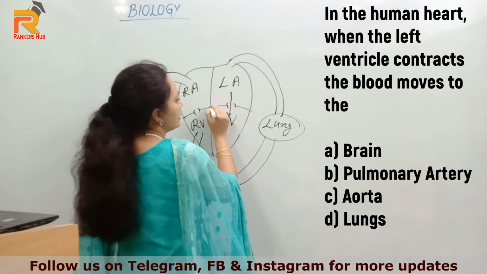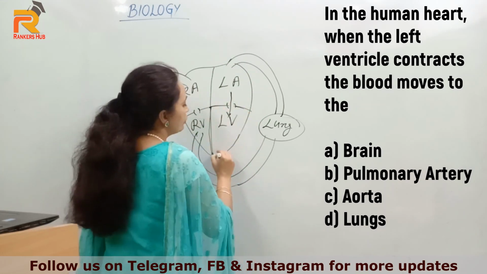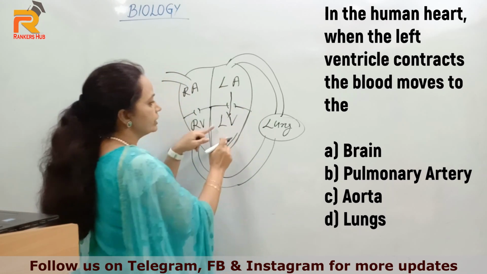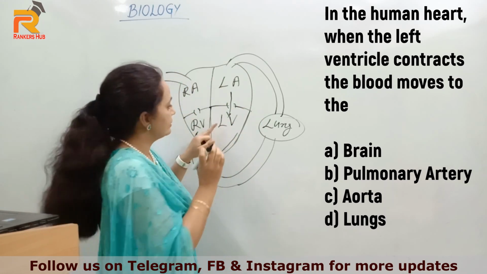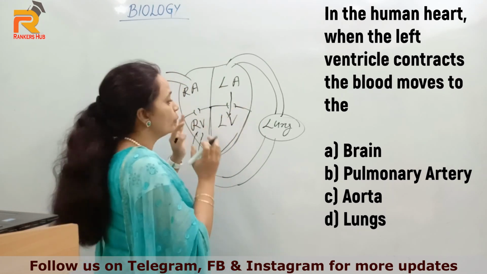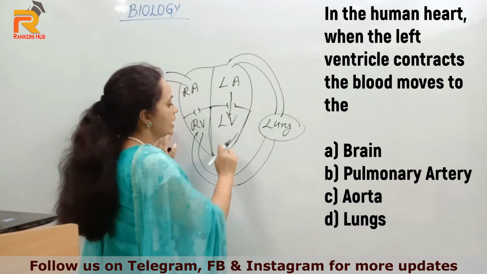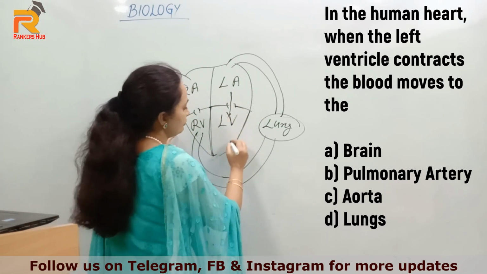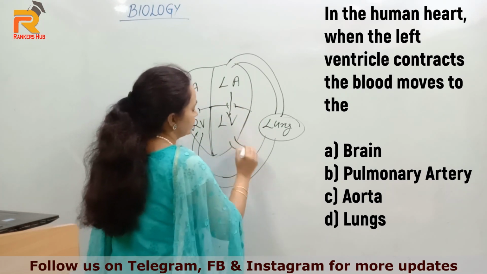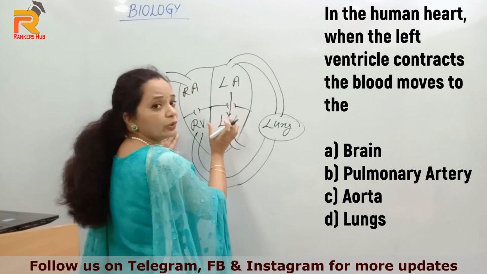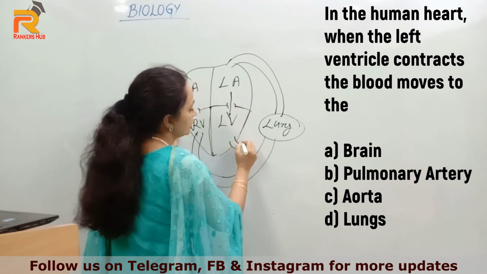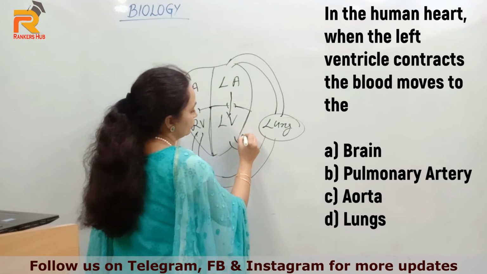So the question is now, when this left ventricle contracts, where does the blood move? When this part contracts, the blood moves to the blood vessel called aorta.